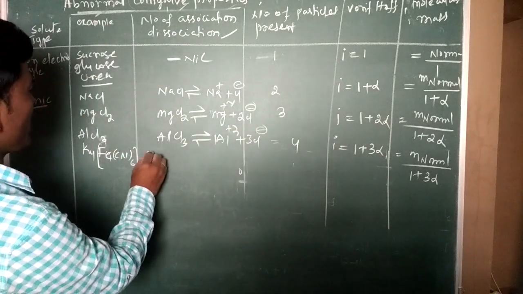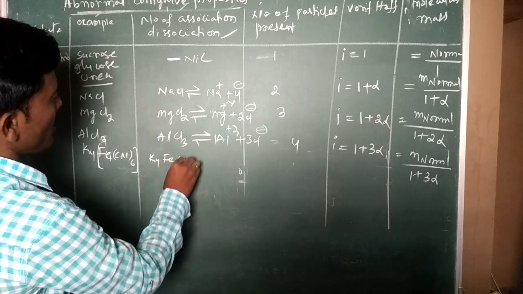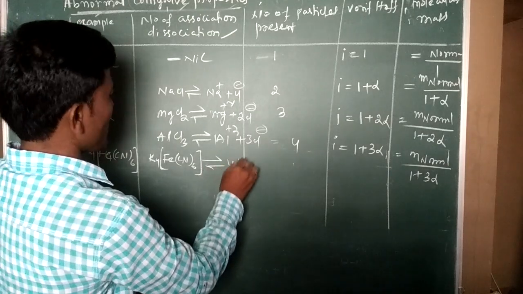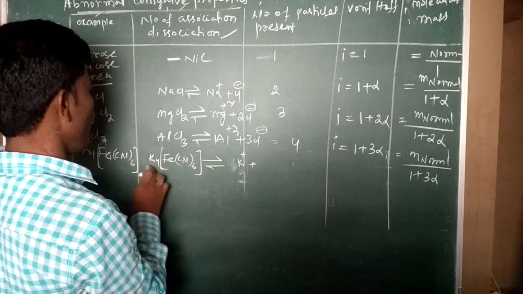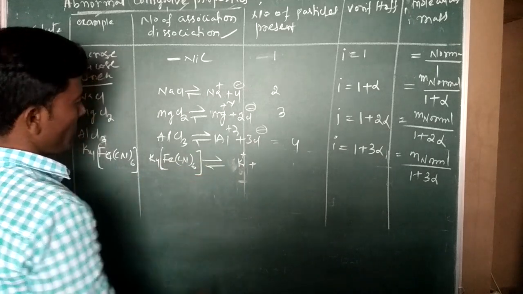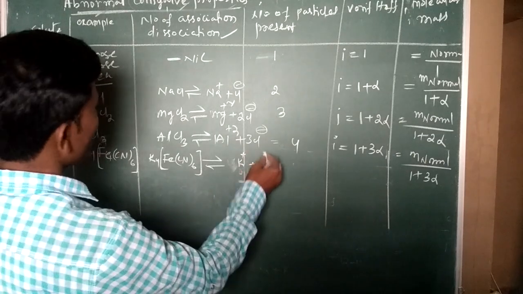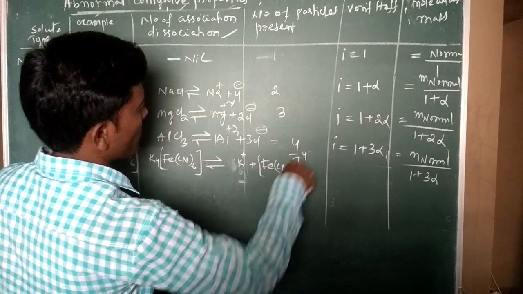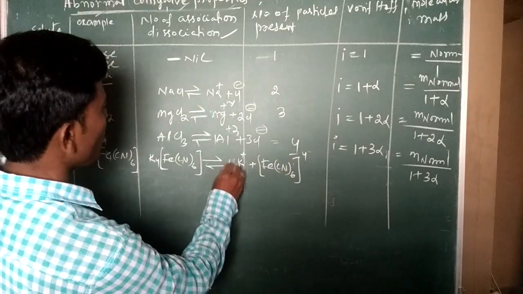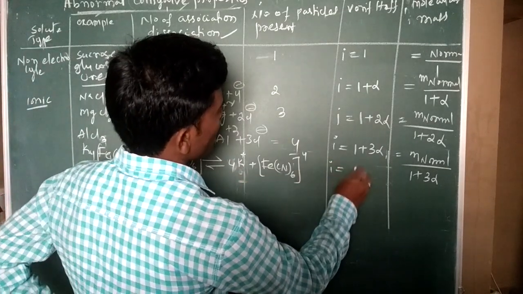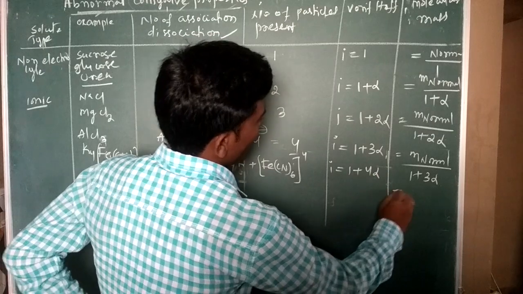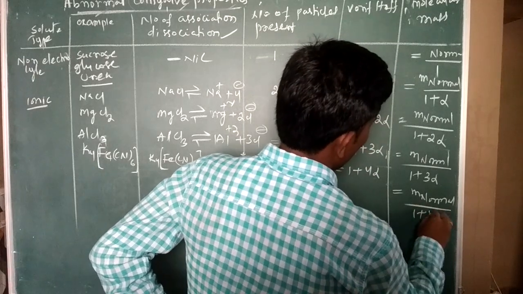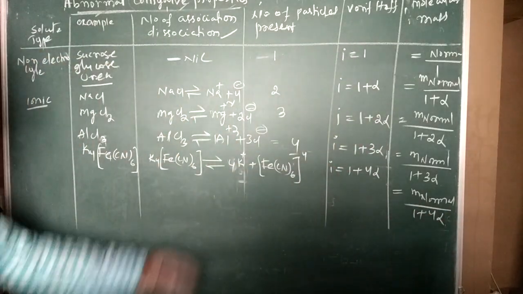Now K4Fe(CN)6. It will be dissociated into 4K plus and Fe(CN)6 whole minus 4. For balancing, 4 plus 1 is 5. So i is equal to 5 minus 1, that is 1 plus 4 alpha. Then abnormal mass is M normal by 1 plus 4 alpha. Very easy, don't get confused here.